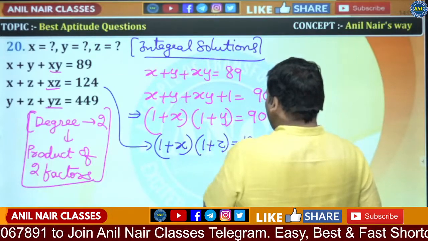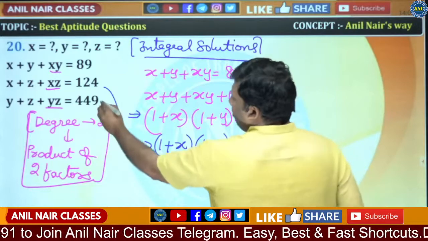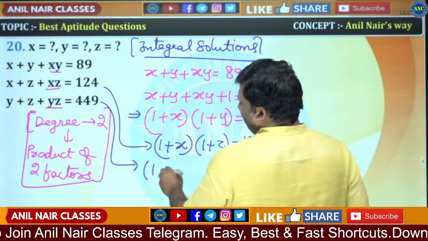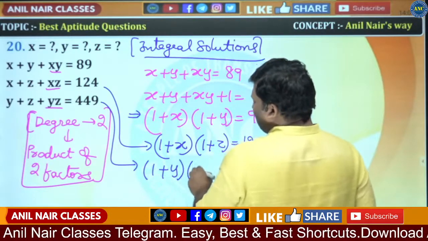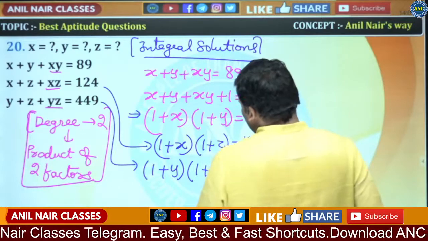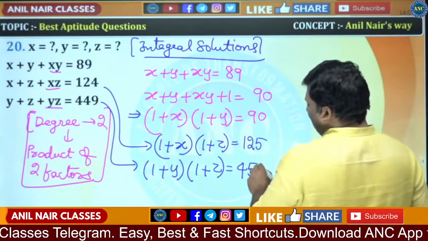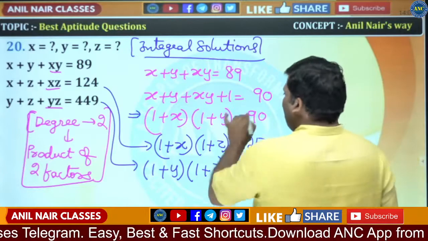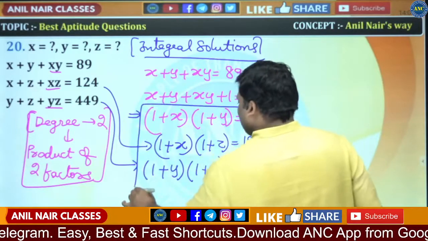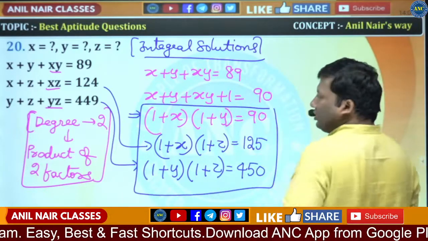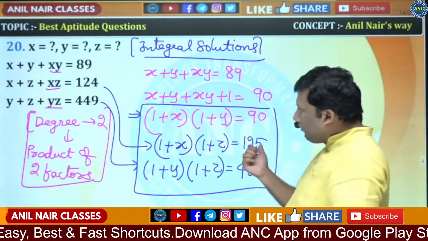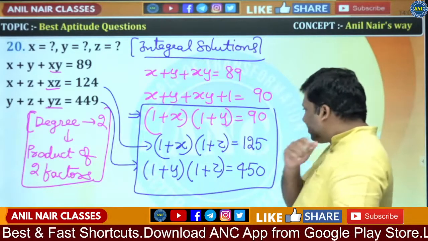124 plus 1 is 125. If I do the third one, 1 plus y into 1 plus z, it is equivalent to 449 plus 1, 450. So 1 plus x into 1 plus y is 90, 1 plus x into 1 plus z is 125, 1 plus y into 1 plus z is 450.